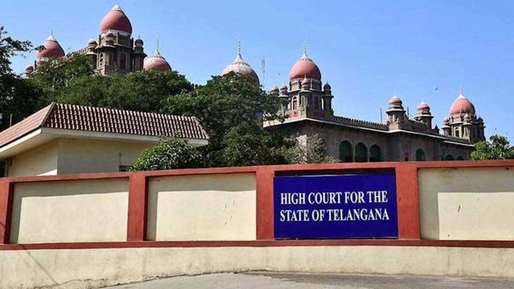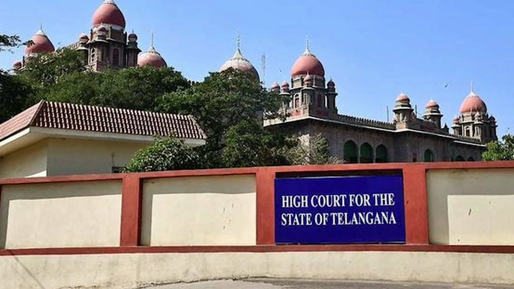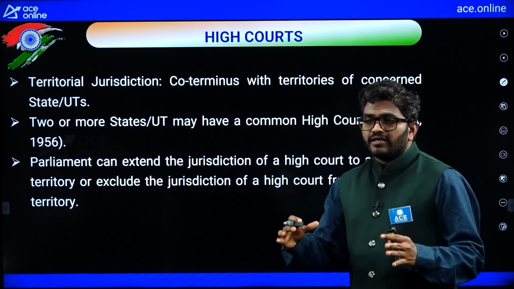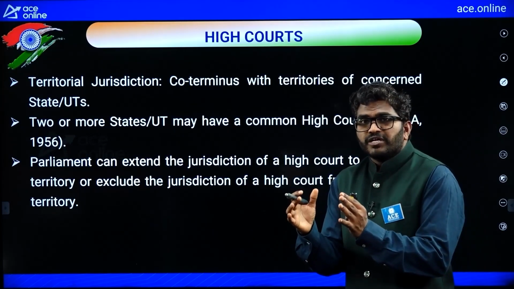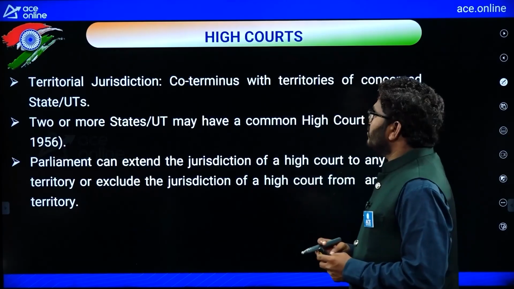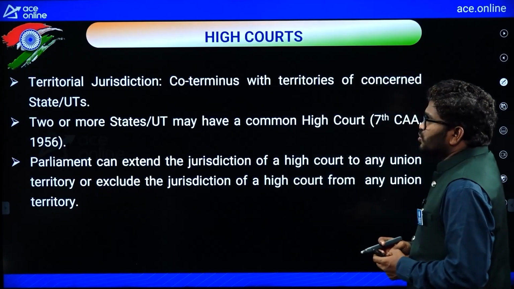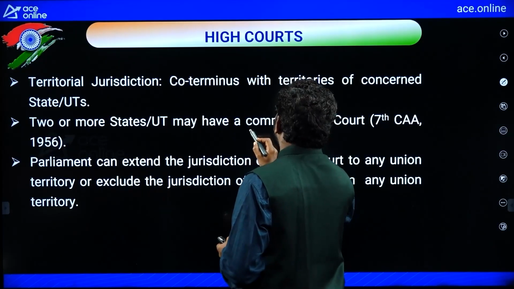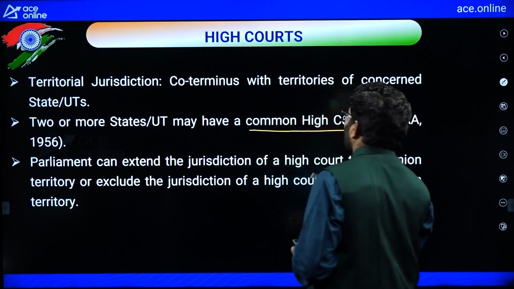See, the High Court has territorial jurisdiction. Territorial jurisdiction means within India, one particular boundary. Two or more states or union territories may have a common High Court.